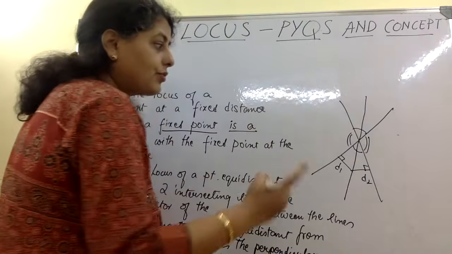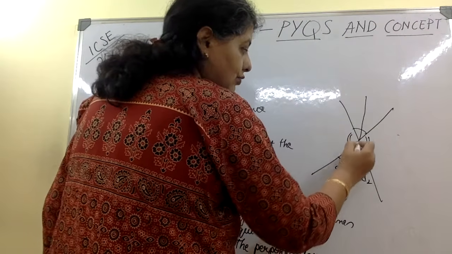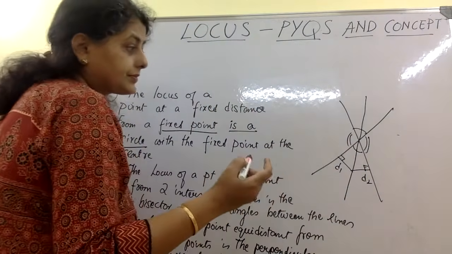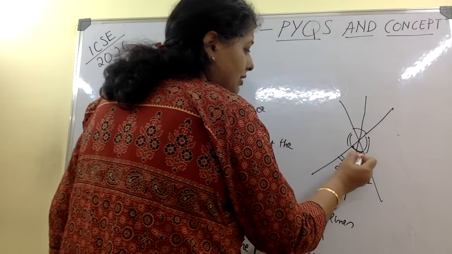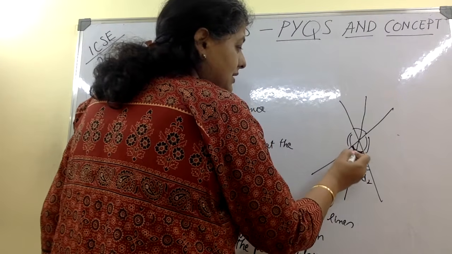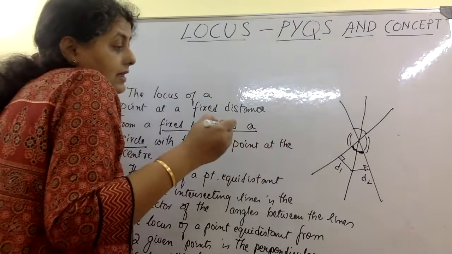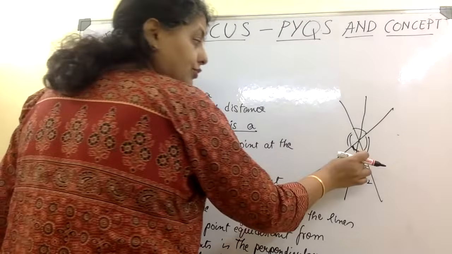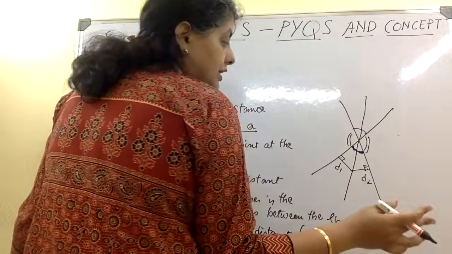We can clearly prove it: this is 90, this is the common side, and because I have drawn the angular bisector, these two angles are equal. So by ASA we can prove congruence. In that case, d1 is equal to d2.